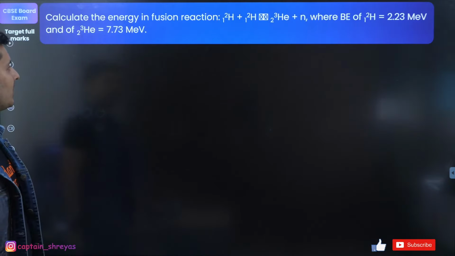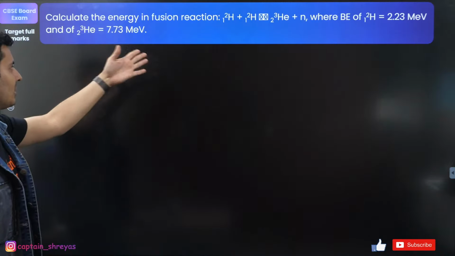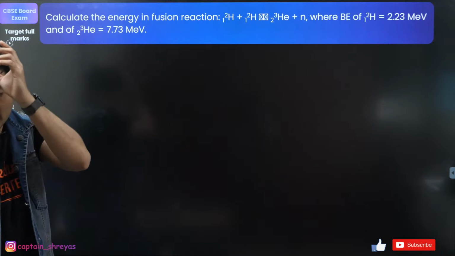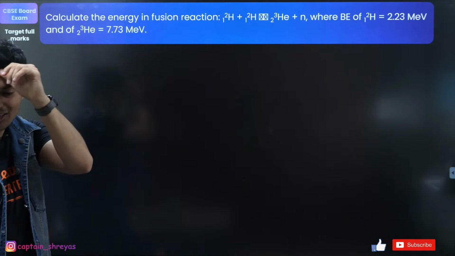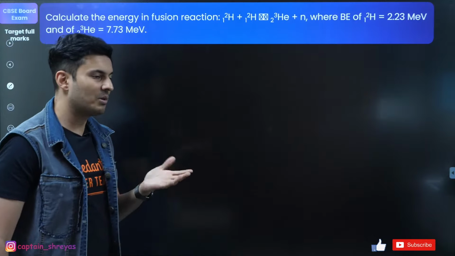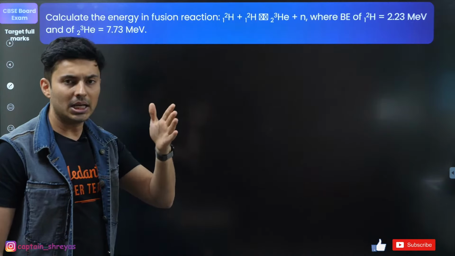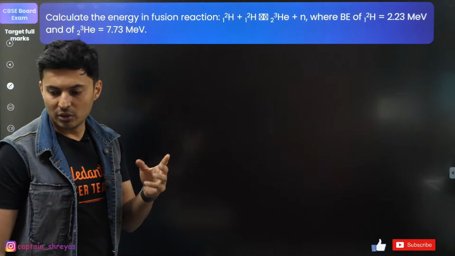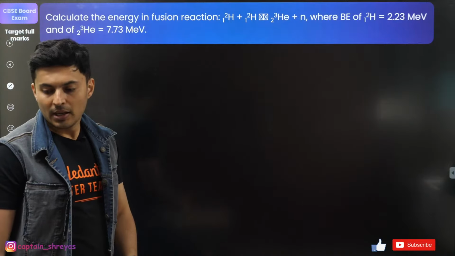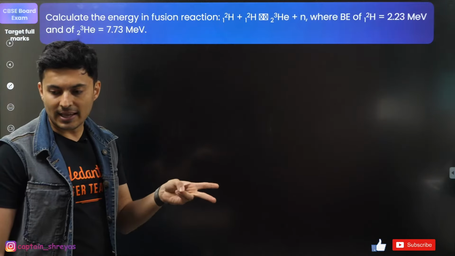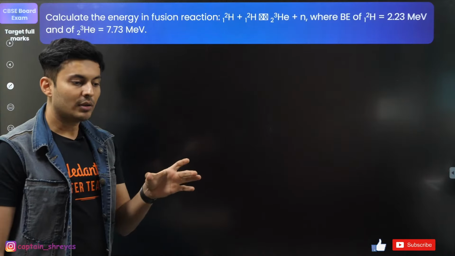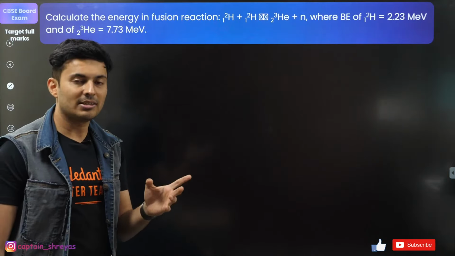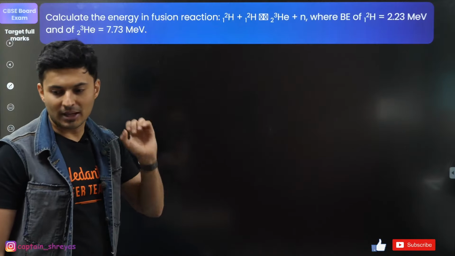Moving on to the next one coming up on your screen. See, you asked for numerical sums, and here they came. Can you use the formula I squared RT? You can use it, but it will be much more complicated because the currents will get divided. It's the same current in series, so you need to do it like that. Also, it's connected across the same battery, so the currents will be different in each case. Currents will not be the same, so do not do it by I squared RT.